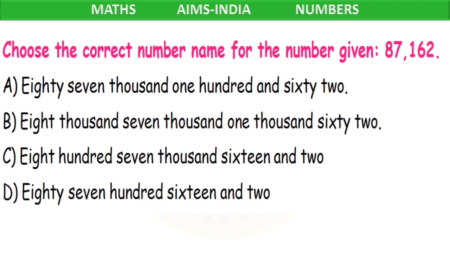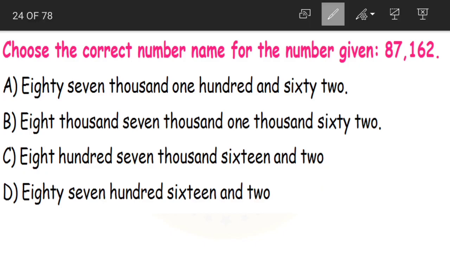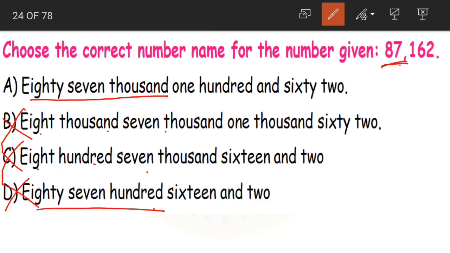Next question. Choose the number name for the number given. 87,162. Yes, children. First let us see, we need 87,000 here. This option is 8,007, wrong. 807, wrong. 8,700, again this is also wrong. What is the correct answer?